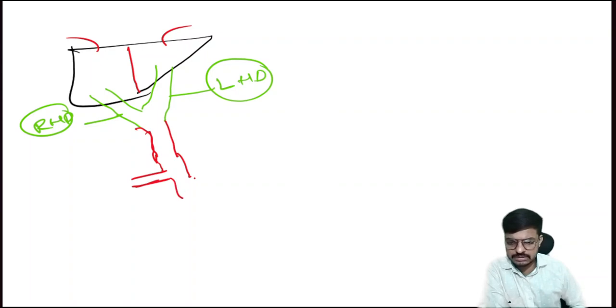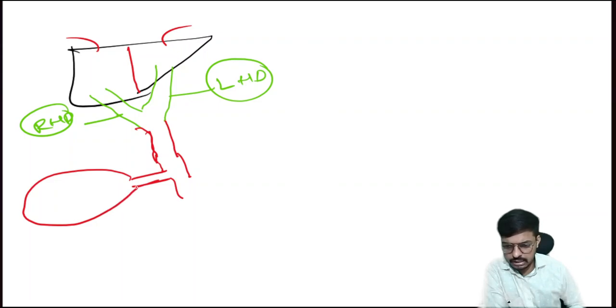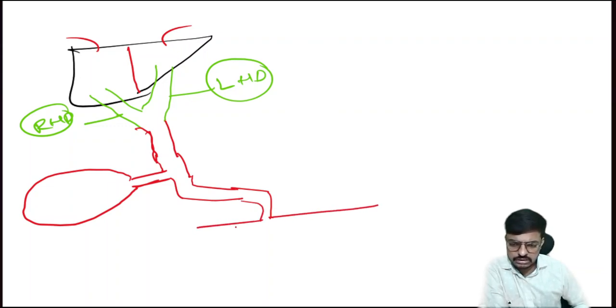Okay, so what is the cystic duct? The duct which is coming from the gallbladder. Here is the small organ below the liver, we call this one the gallbladder, right? So this one makes connection to our pancreatic duct.